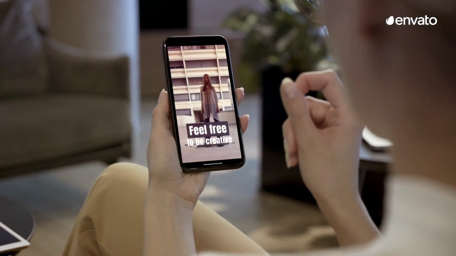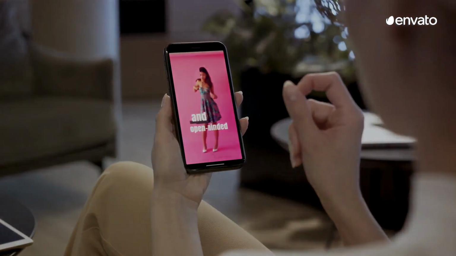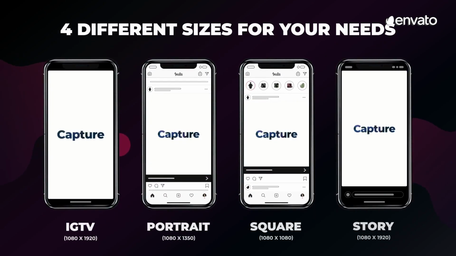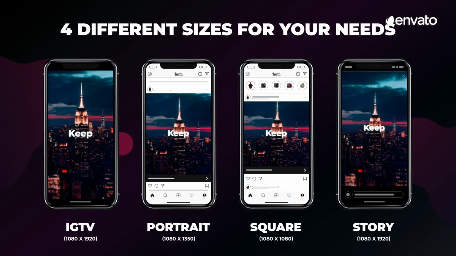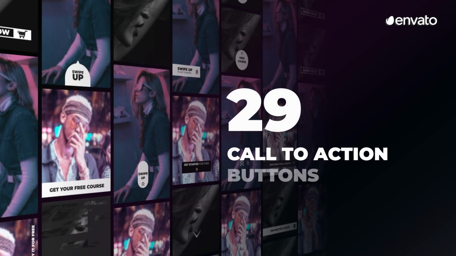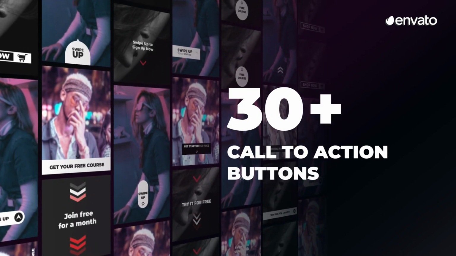With 4 different aspect ratios to fit a range of vertical video needs, it's perfect for social media advertising or personal projects, easily letting you maximize your brand's YouTube presence in a matter of minutes.